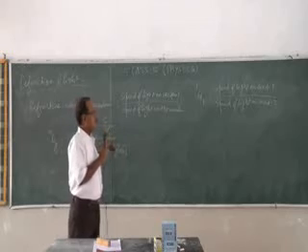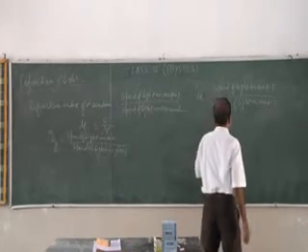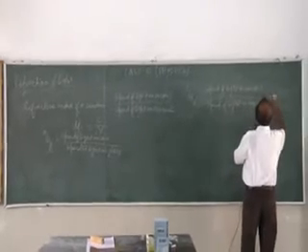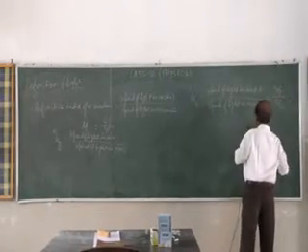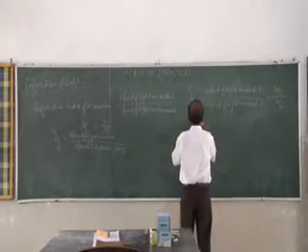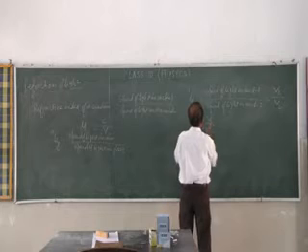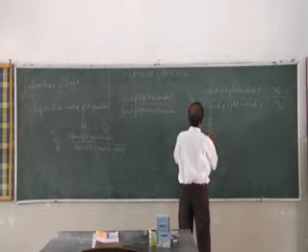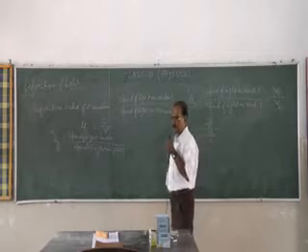Okay, now another one, we'll see. Now say the speed of light in medium 1 is V1, and in medium 2 is V2. Now we can divide numerator and denominator by the speed of light in vacuum or air.